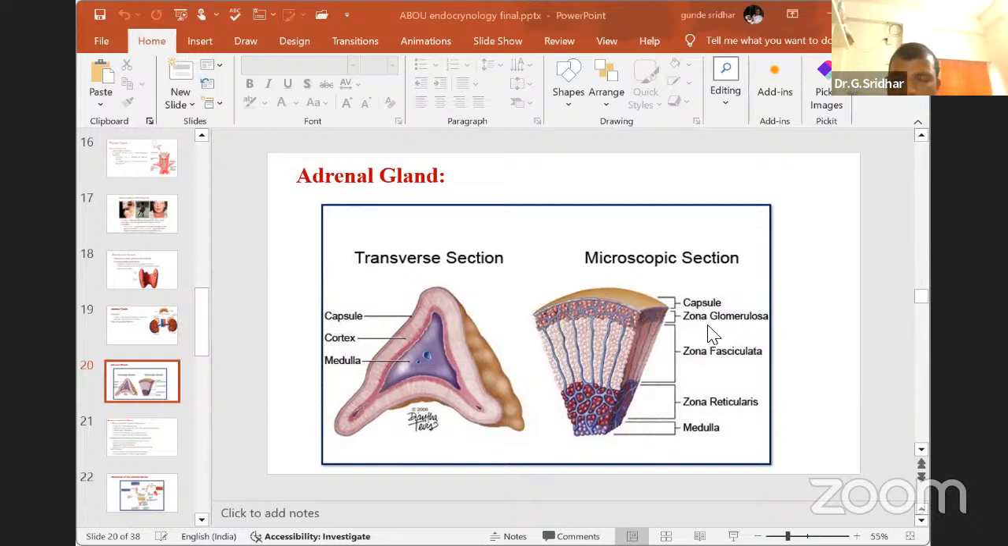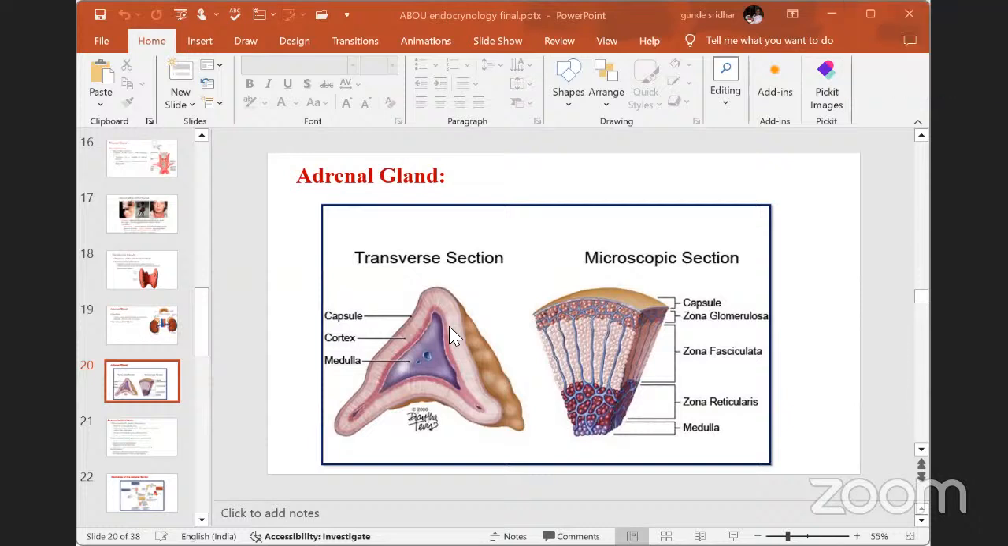The upper red region is called the zona glomerulosa. The middle light pink region is called the zona fasciculata. The next pink one is called the zona reticularis. Then below the zona reticularis you find the blue color, which is the medulla. These are the parts you will find: zona glomerulosa, zona fasciculata, zona reticularis. These are the main important hormones which are released from important areas that we find in the adrenal gland.